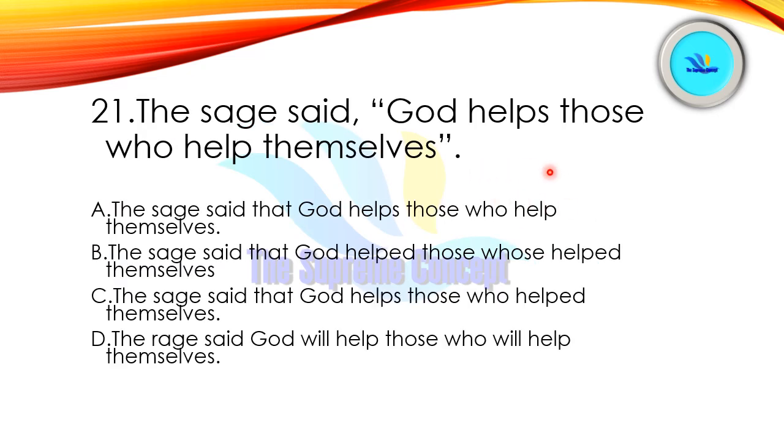The sage said, God helps those who help themselves. So find out your answer out of these four options. Yes, option number A is correct here. The sage said that God helps those who help themselves. Alright, and this is a universal truth, you can say, a general truth. So no need to change its tense. So we will keep it as it is. Alright. So here the sage means the wise, you can say, the wise said. Alright. Yeah, option number A is correct here.